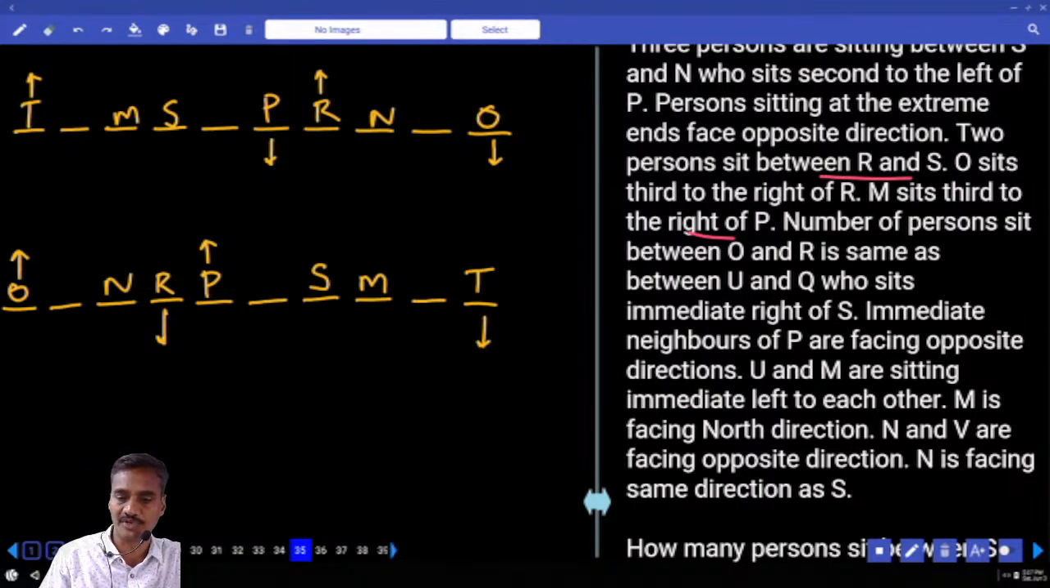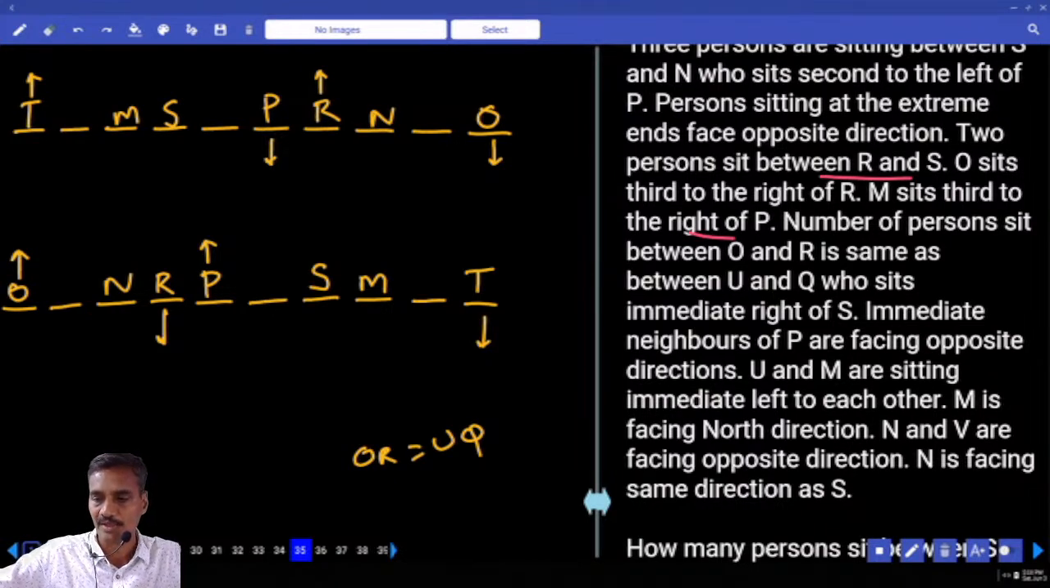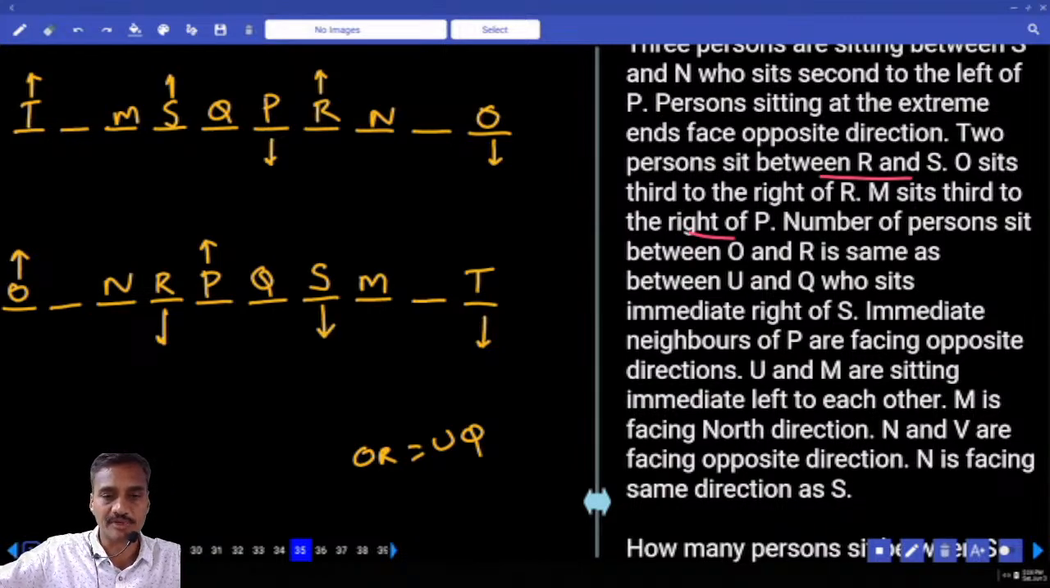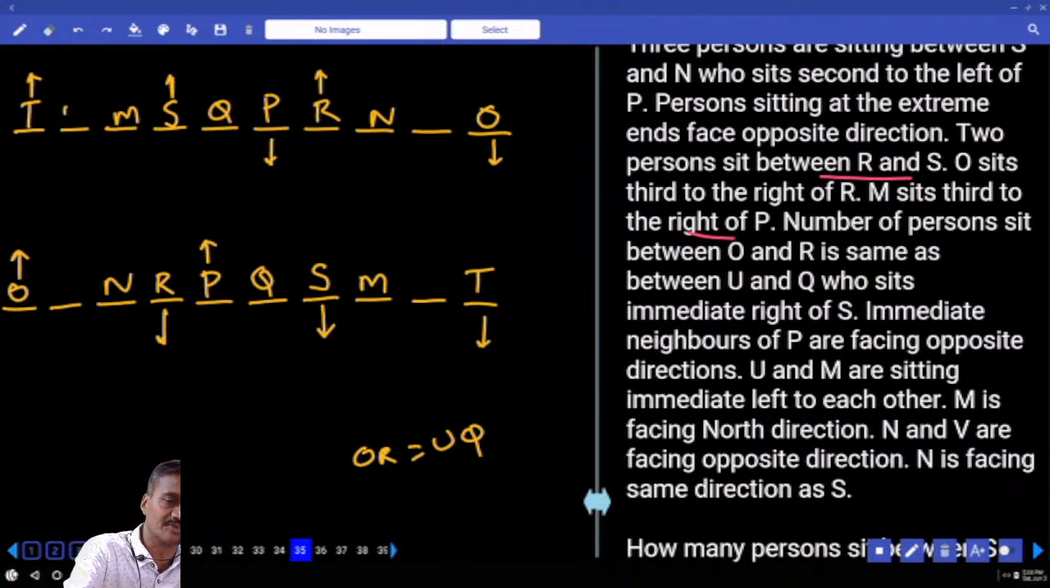The number of persons between O and R is the same as between U and Q. Q sits to the immediate right of S. S is here, and Q is to the immediate right of S. S is south. Between O and R there are two people, so between Q and U there must be exactly two people. Then who is the person left over? V. Here also V is the person left.